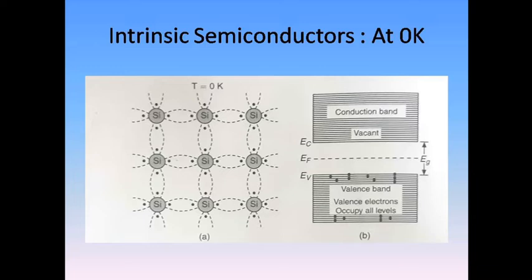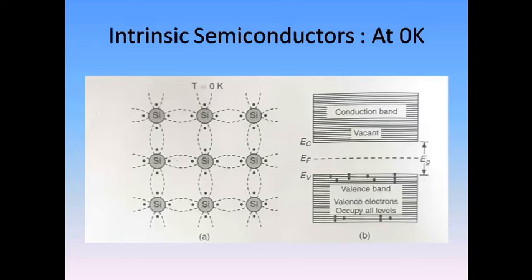At 0 Kelvin, all the electrons are bound to the atoms. So this valence band is filled with electrons, there is no electron that is moving, and the conduction band will be empty. So at 0 Kelvin, the valence band is completely filled and the conduction band is completely vacant.